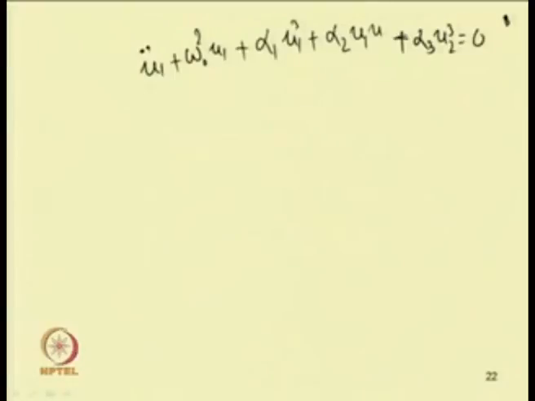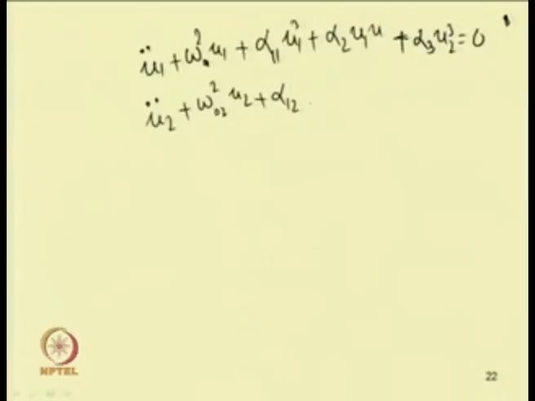This is the first equation, and the second equation I write in this form: u 2 double dot plus omega 0 2 square u 2, plus alpha 1 2 u 1 cube.